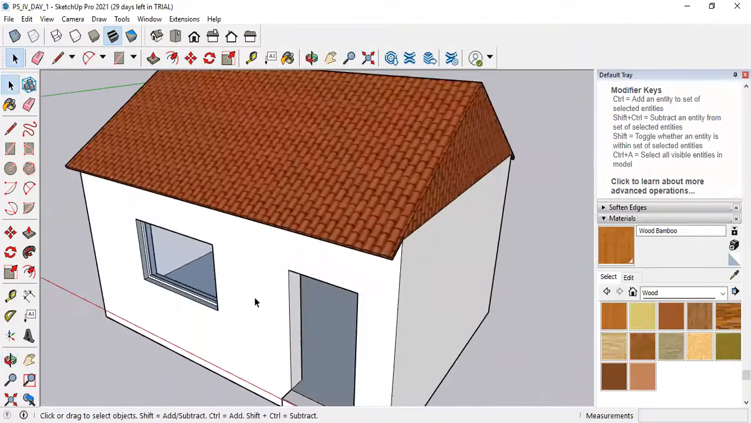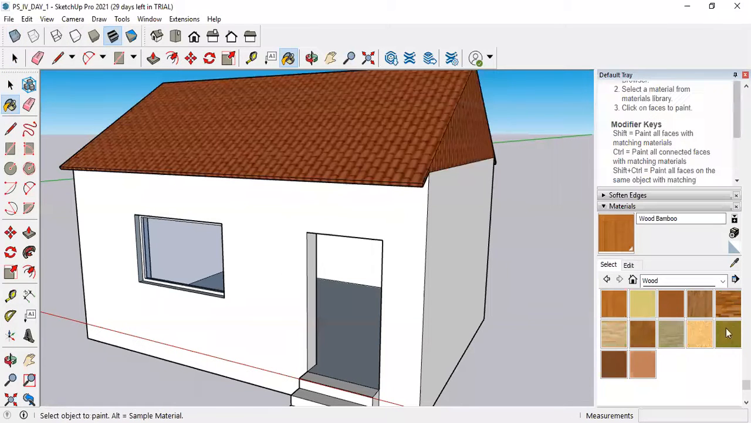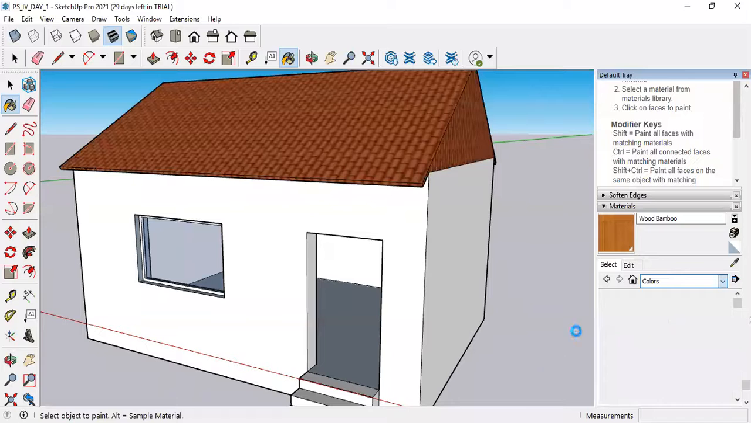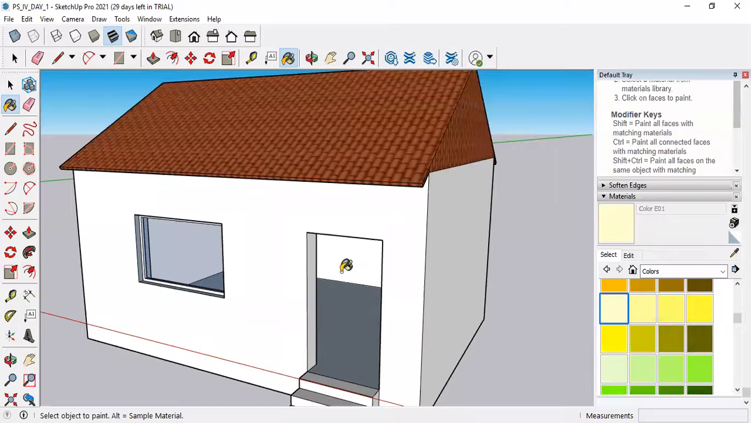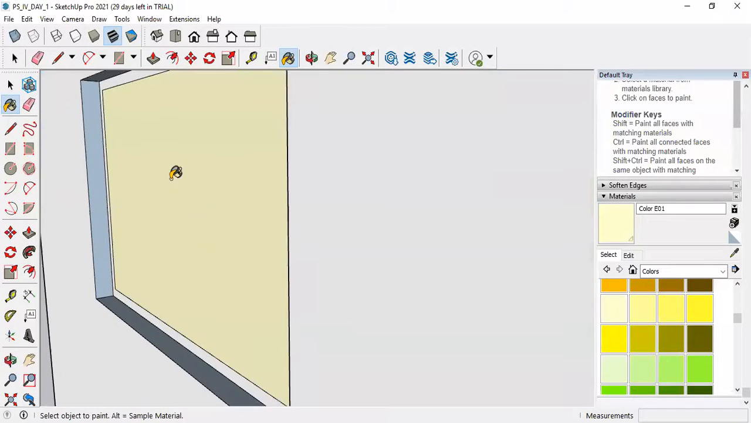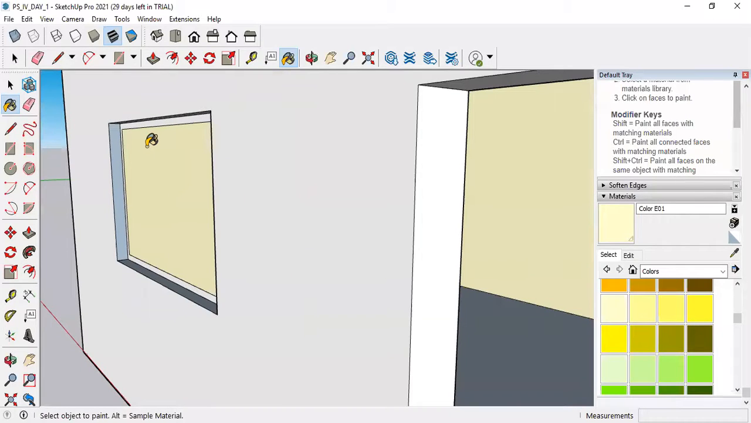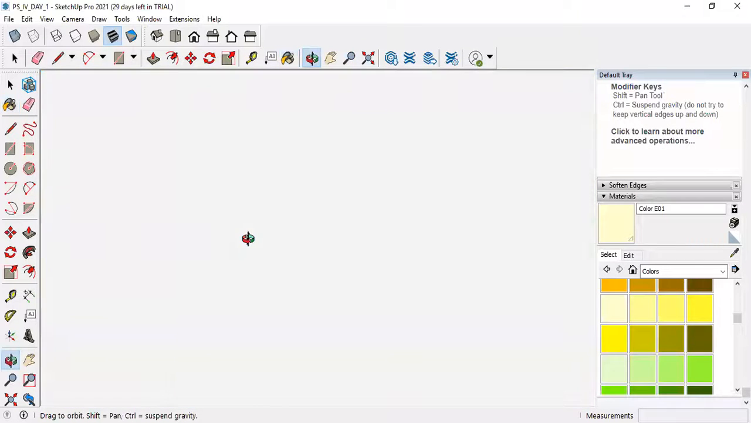Now, suppose in case I want to do some work inside this house, or I want to paint the walls, at that time I will select the paint bucket tool, then I will go to the colors. Suppose I will select any of the colors or any of the light shade colors. I can apply this color on these walls, but I will not be able to apply this color on the inside, or when I am trying to apply this color on the wall which is visible to me, it is not happening because in the path of it, there is already a glass. So I have to enter inside, but I am not able to change the angles properly.